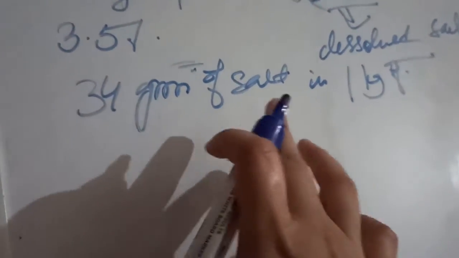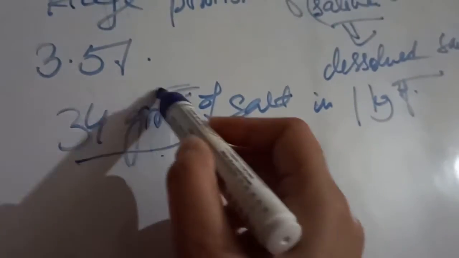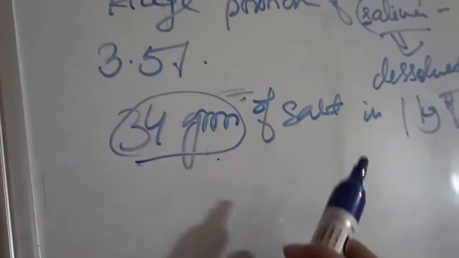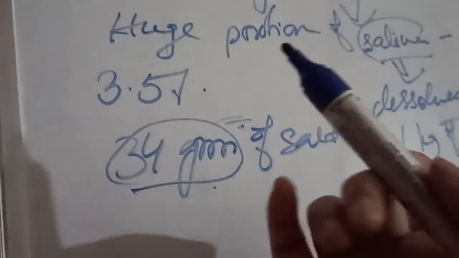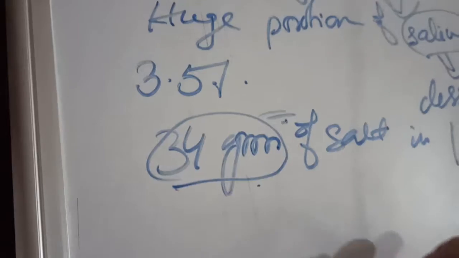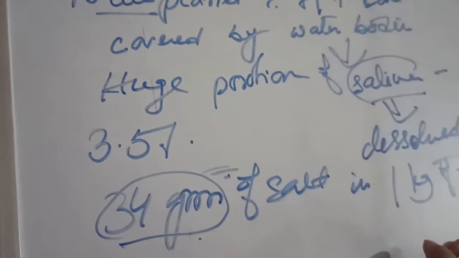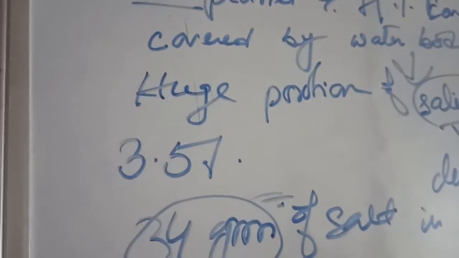So if we take 1 kg of seawater, we will get 34 grams of salt. That is why the average salinity is about 3.5%, meaning seawater, or most of the water bodies on the earth's surface, are saline in nature.